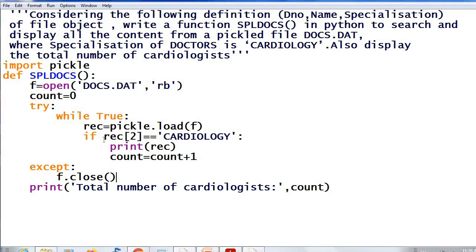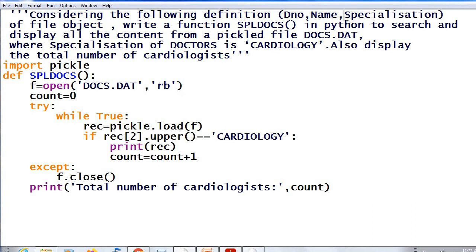Then one more thing, this if statement, rec equal to cardiology, will check for only uppercase cardiology. Then for case insensitive searching, you can give like this, rec of 2 dot upper, the function upper, equal to cardiology.